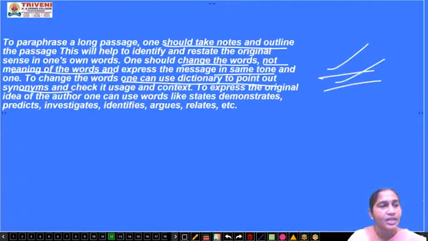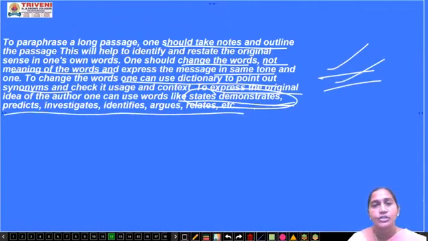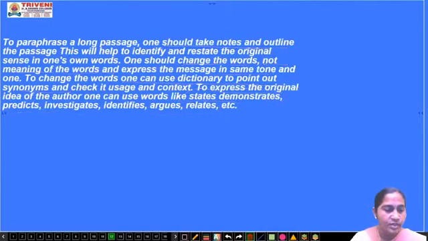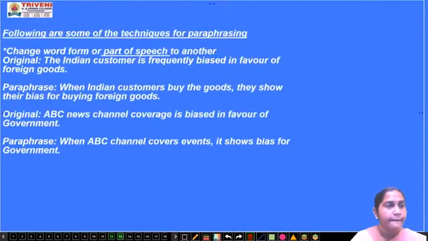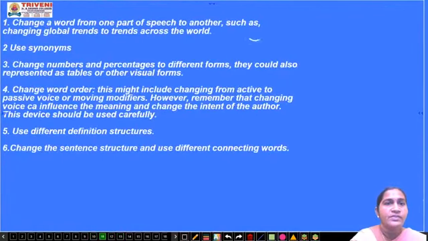To express the original idea of the author, if you want to express, then you can use such type of words: states, demonstrates, predicts, investigates, identifies, argues, relates. These are the demonstrative words, or you can take the help of those words. Now, in the previous slide here, we have seen this one, right? Now, basing on this, we are going to see the examples.